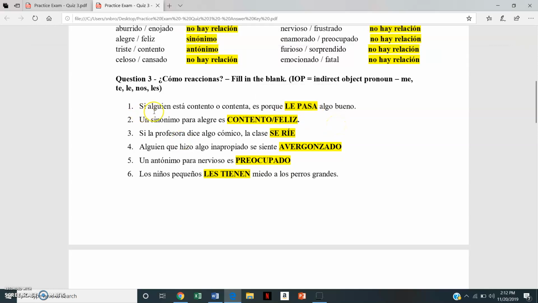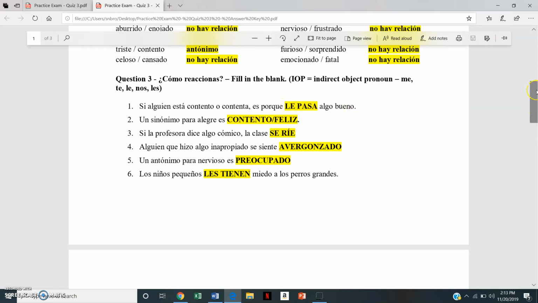Okay, so in this one it says, si alguien está contento, so we're talking about here, él, ella, usted. Alguien is just somebody or anybody is happy. It's because something good is happening. So something good here, this is our subject, algo bueno, something good, and it is in the singular form. So that's why this is in the singular form. And this le refers to the person. So if someone is happy, it's because something good is happening to them. Okay, so that's what it means here in that sentence.